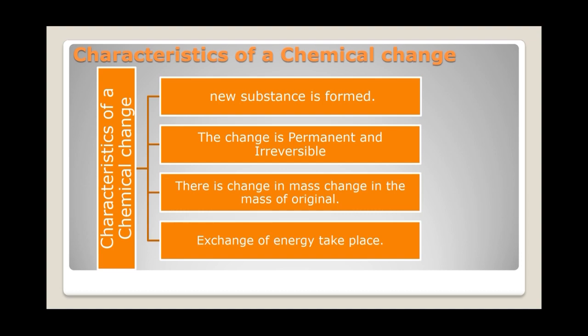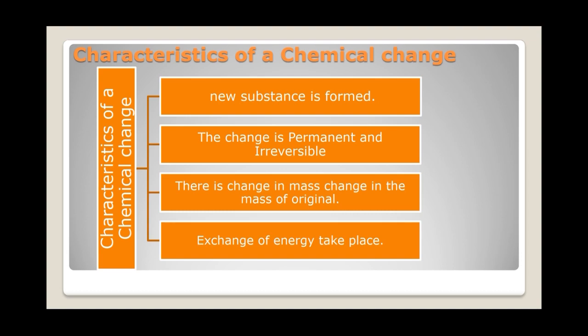Let's take an example. We have a piece of iron and we also have some amount of sulfur. If we mix iron and sulfur in the presence of some pressure or some kind of heat, it is converted into iron sulfide. The product, iron sulfide, is irreversible. It can't change back to iron and sulfur, so we can say that the change is permanent.